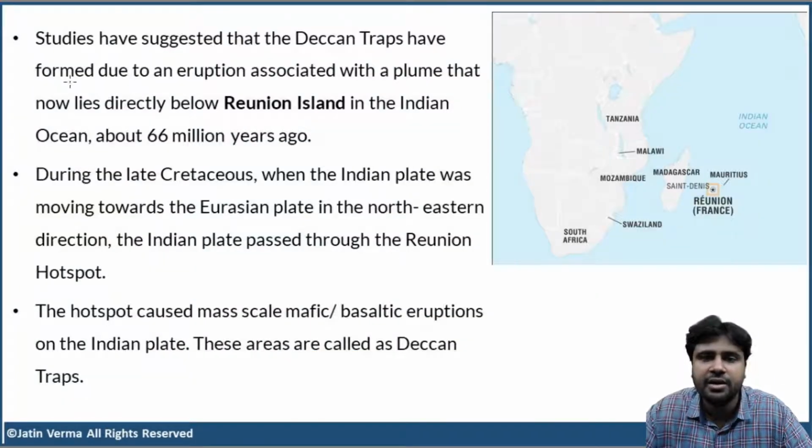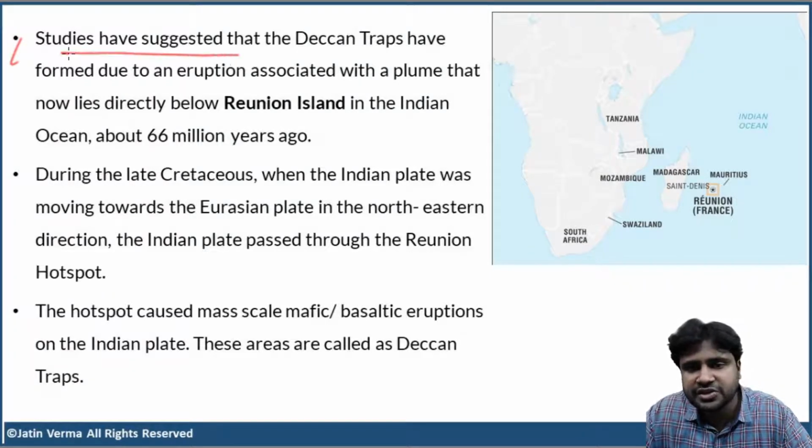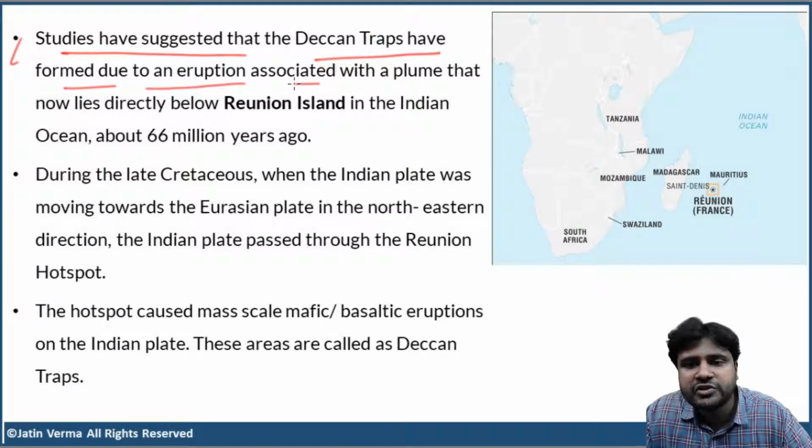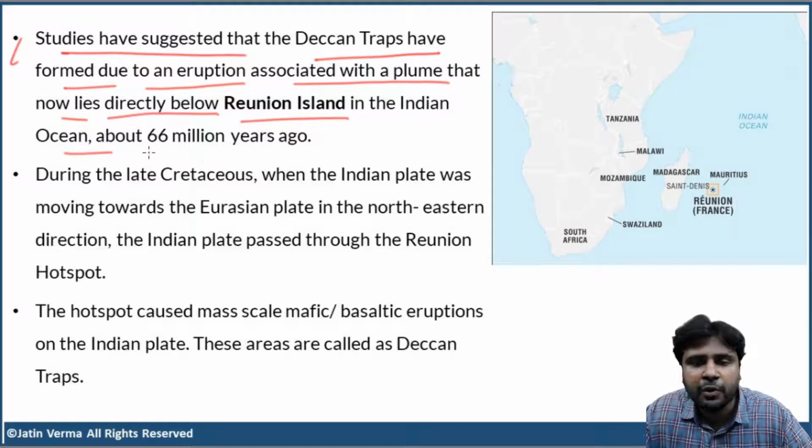Now, formation of Deccan Traps. How did these form in the first place? Studies have suggested that Deccan Traps have formed due to an eruption associated with a plume, mantle plume, hotspot volcanism. Associated with a plume that now lies directly below Reunion Island in the Indian Ocean about 66 million years ago.